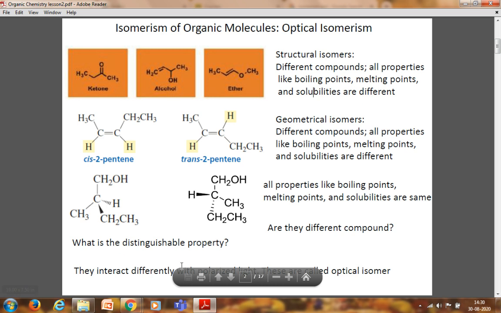What is the distinguishable property? In optical isomers, there is one property: they rotate the plane of polarized light in opposite directions. Even the magnitude is the same, only the direction is different. Suppose one isomer rotates the plane polarized light plus 23 degrees, the other will rotate minus 23 degrees. That means the magnitude is the same, only the direction is different. One rotates clockwise and the other anti-clockwise. They interact differently with polarized light, and these are called optical isomers.